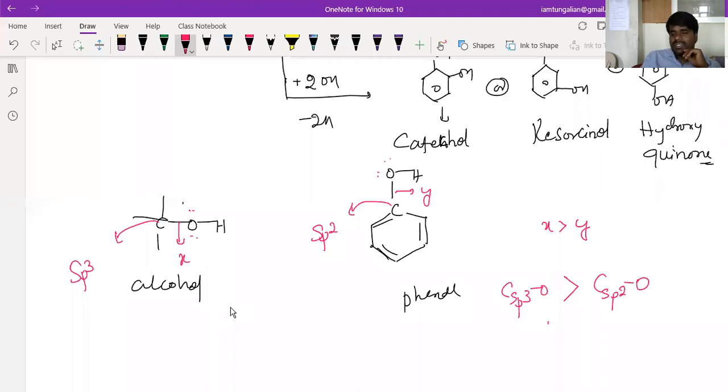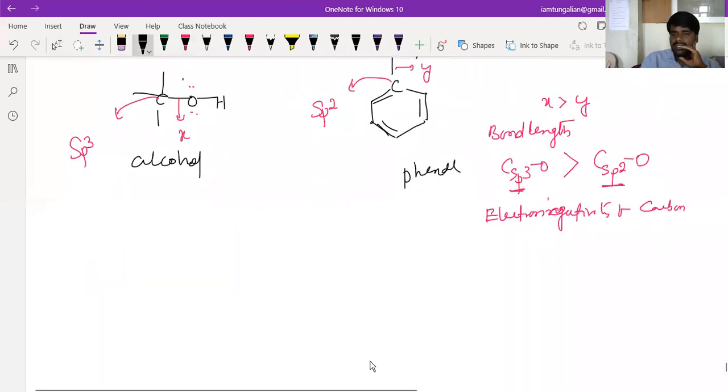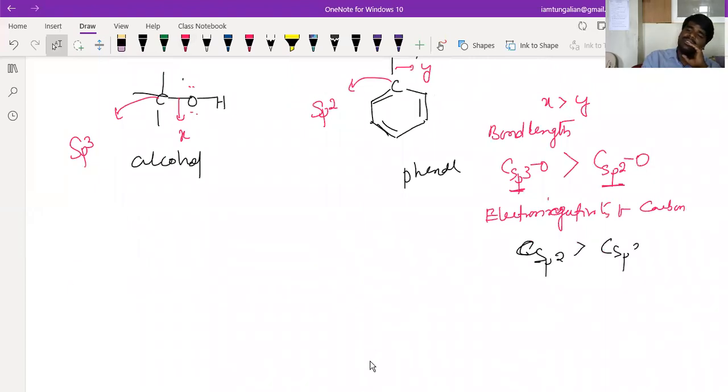Why? Your percentage of s character is less here, and more here. This is your bond length. Now if I compare the electronegativity of carbon, the electronegativity of the sp2 hybridized carbon is greater than that of the sp3 hybridized carbon. These are the 2 important aspects.